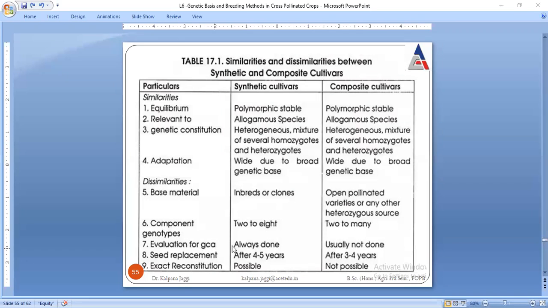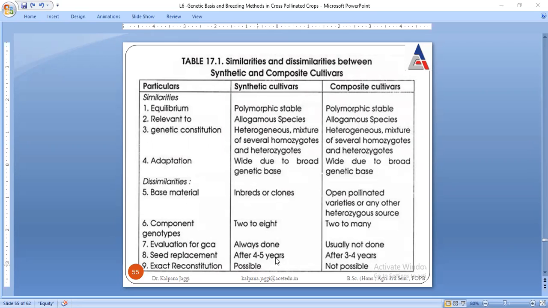General combining ability means we look at what features they have, the desired ability to combine with each other. As I discussed, with the help of roll numbers, like 1 is compatible with 2 and 58 is compatible with 57, but 1 and 58 are not compatible with each other. General combining ability is always evaluated in synthetic, but it is no more required in composite. Here seed replacement is done after 4 to 5 years, and here the duration is shorter, that is 3 to 4 years. Exact reconstitution is not possible.